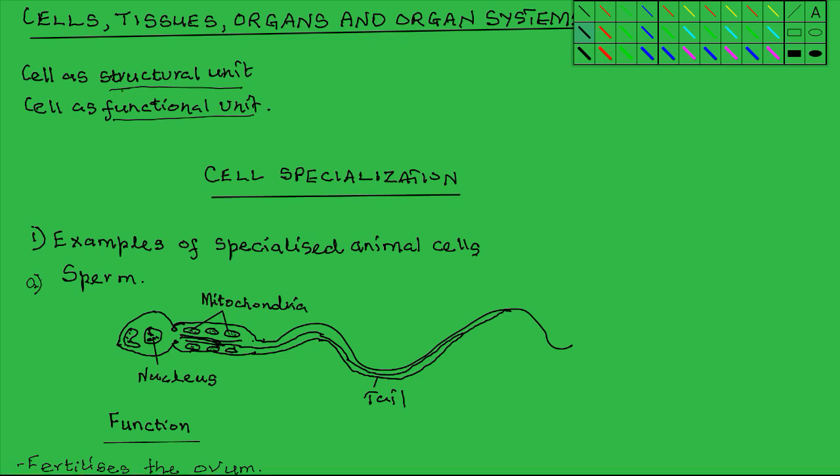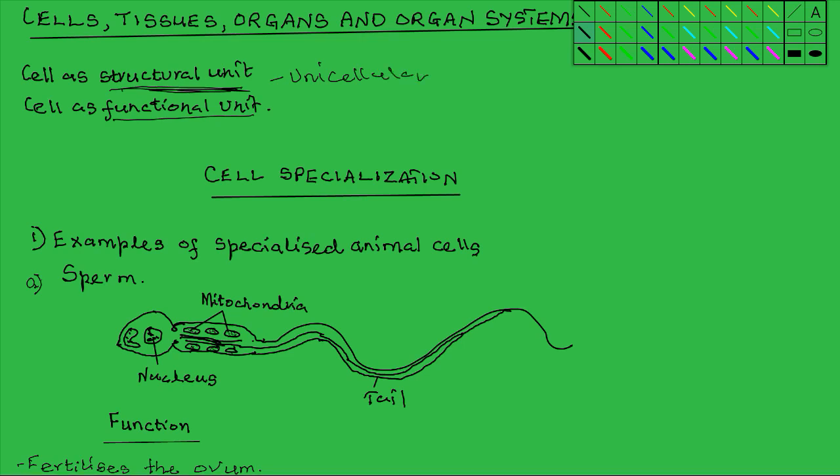Now, structural unit refers to the fact that the cell makes up the body of living organisms. In some organisms, the body consists of just one cell. Such organisms are said to be unicellular.